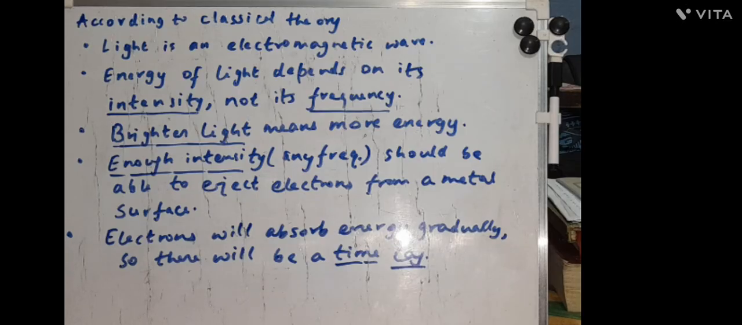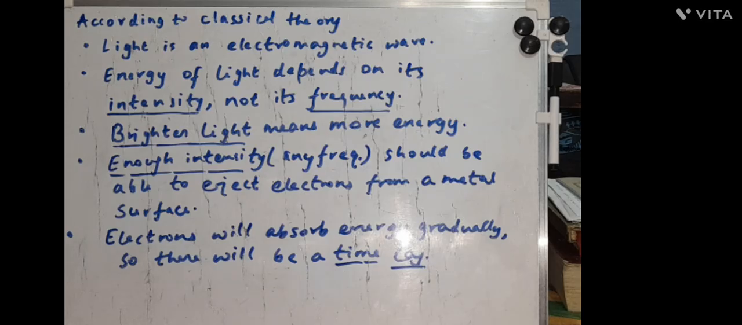So let's come to the photoelectric phenomenon, where intensity would decide how much energy the light has. It means if there is enough intensity, irrespective of the frequency of the light, it will be able to eject electrons from a metal surface. And the last line was that electrons will absorb energy gradually, that means slowly, not instantaneously. So there will be a time lag in the entire phenomenon of the photoelectric effect and the emission of electrons.